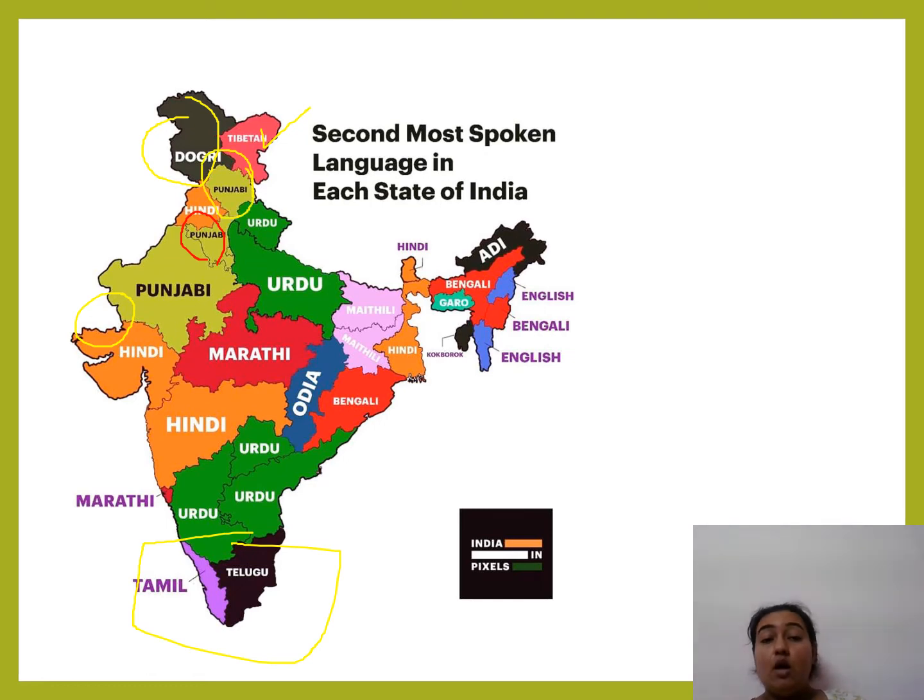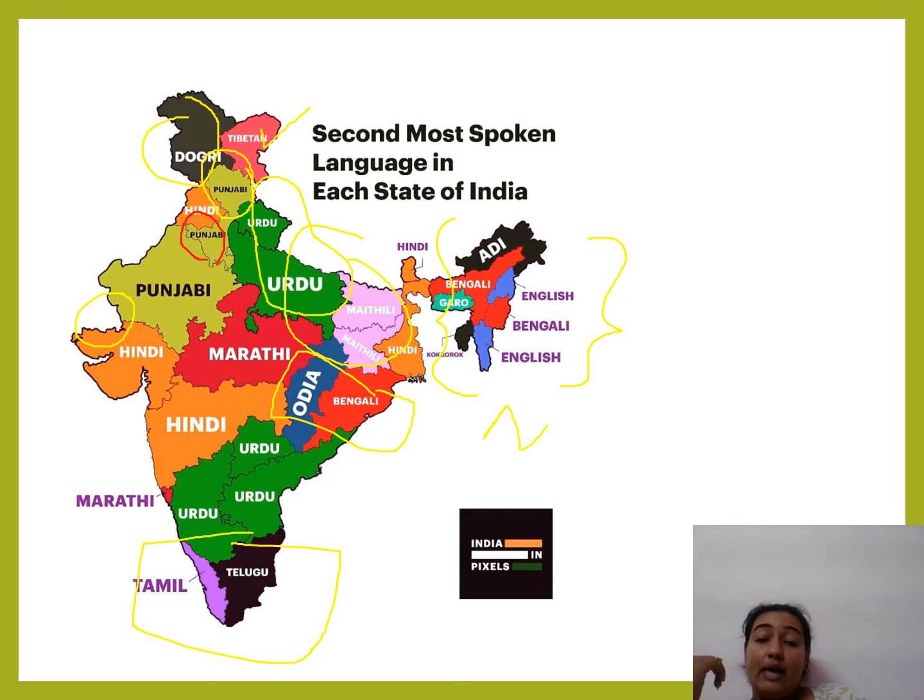Fine. And Urdu is spoken in these parts of the area, like Uttar Pradesh can be there, Lucknow can be there. Now in Odisha and West Bengal, Odia and Bengali is spoken. Now Maithili is spoken in Bihar. Okay, now we can see that English and Bengali is spoken in these areas, northeast areas. Yes, northeast territories can also be spoken. See, India is one state, one land, but there are so many different languages that are being spoken.